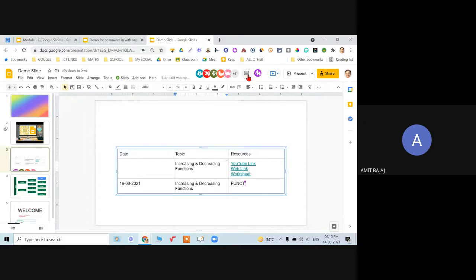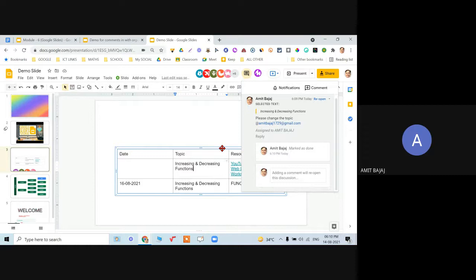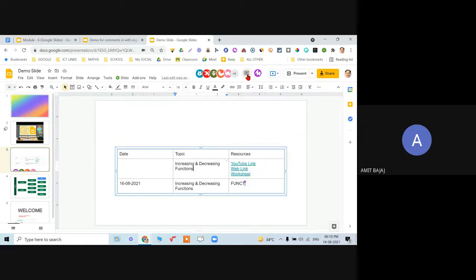But it is available here. Check this out. Open comment history. When I click on open comment history, all the comments which have taken place throughout, they will be available forever. So they are available over here.